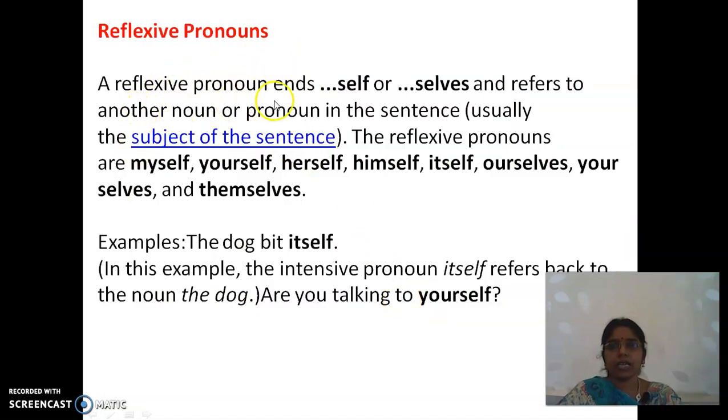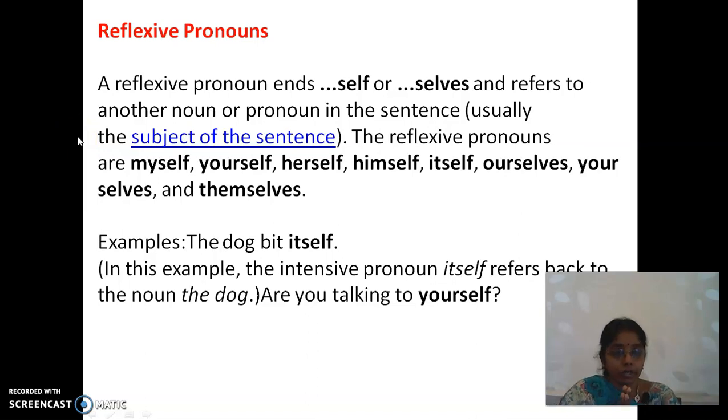Reflexive pronouns end with self or selves: myself, yourself, herself, himself, itself, ourselves, yourselves and themselves. It refers back to another noun.